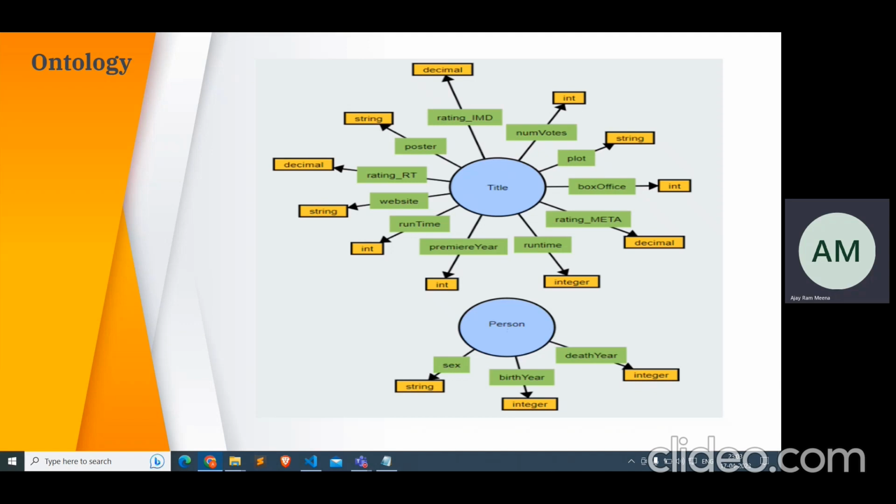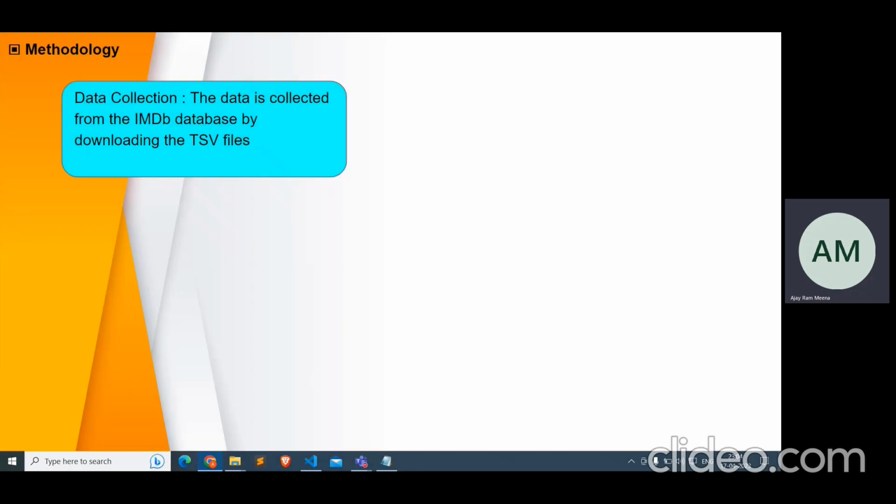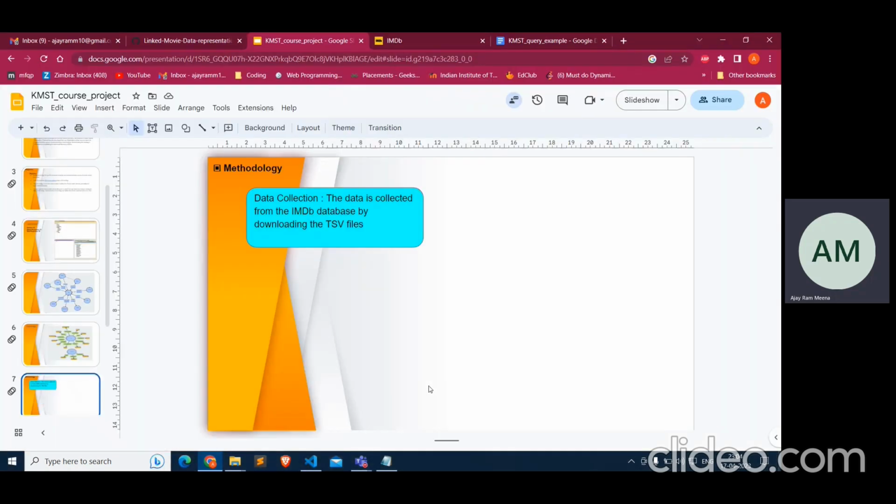Now we have designed the ontology. What comes next? Next comes the methodology, how we proceeded with our project. The first part was data collection. Our data was collected from the IMDb website in zip format.